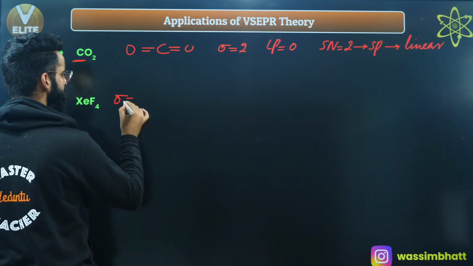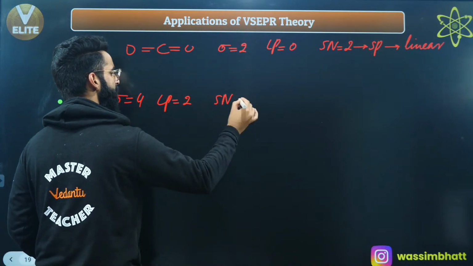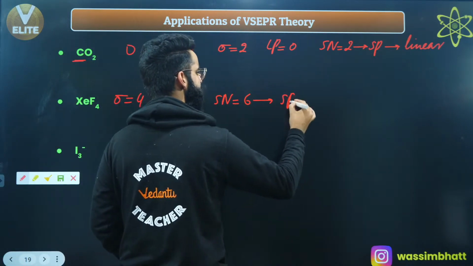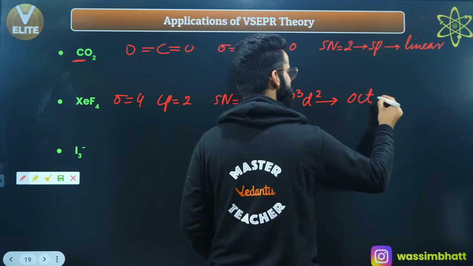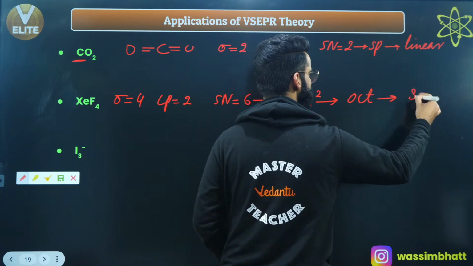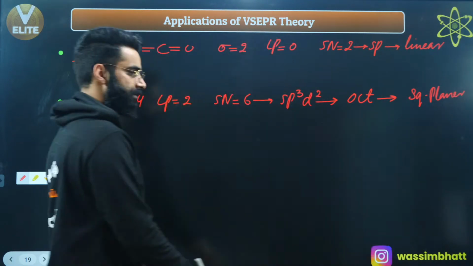XeF4, 4 sigma bonds, lone pair on xenon 2, steric number 4 plus 2, 6, hybridization is sp3d2, right? Geometry of the molecule is octahedral. Shape of the molecule is what? Square planar. All these things you can talk about.